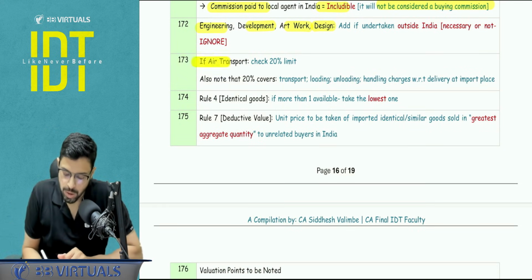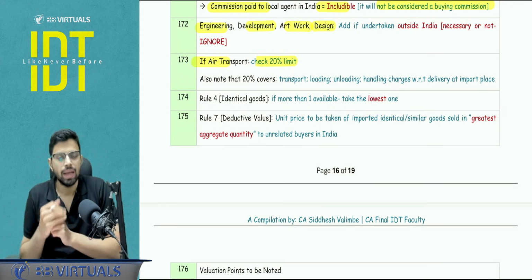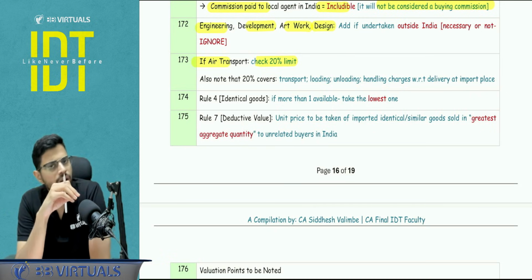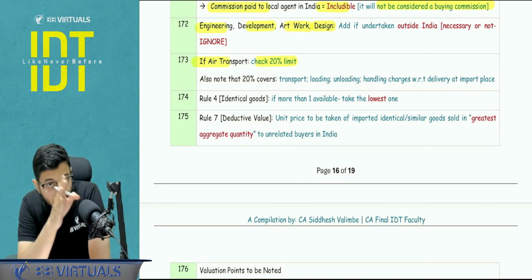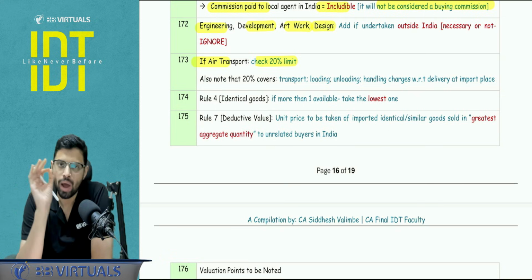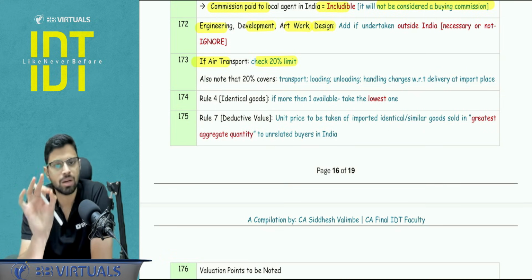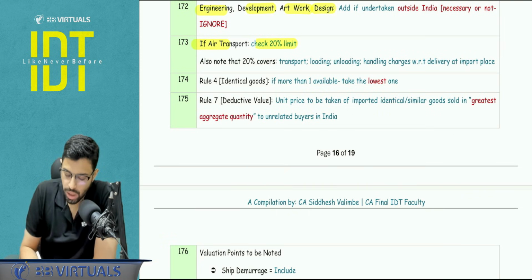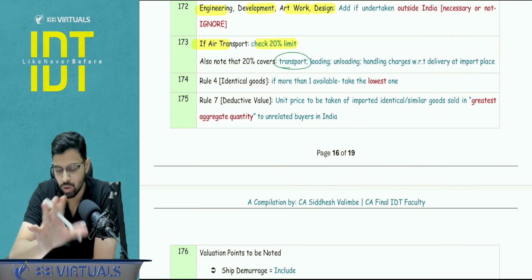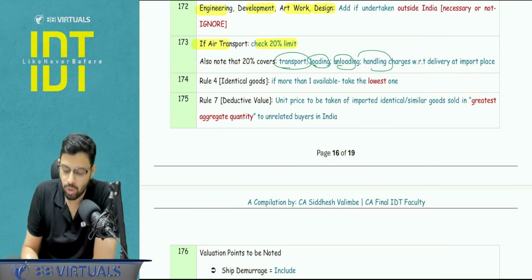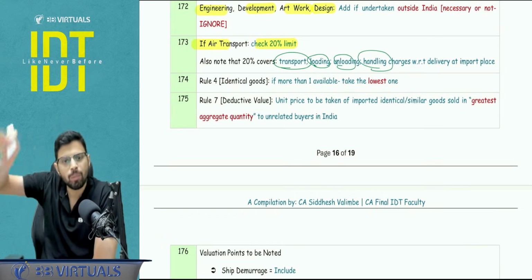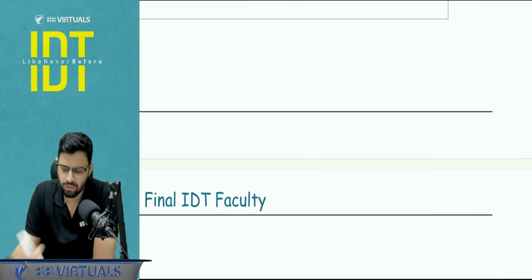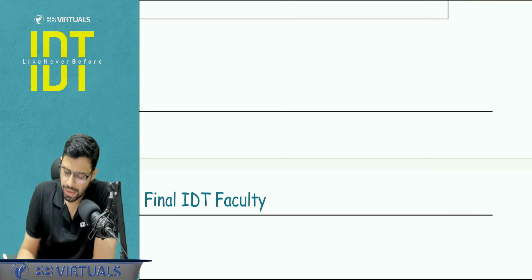In case of air transport, please check the 20% limit, that the total of the local freight, handling charges, and whatever the freight of airport to airport is there, you have to ensure that it does not cross 20% of the adjusted FOB. Point to be noted, the 20% includes the total transport. So it includes the local freight as well. It includes loading, unloading and handling charges also till the point of CIF. I hope you remember our diagram. If you were in our practice batch, we have already given you the diagram, right?